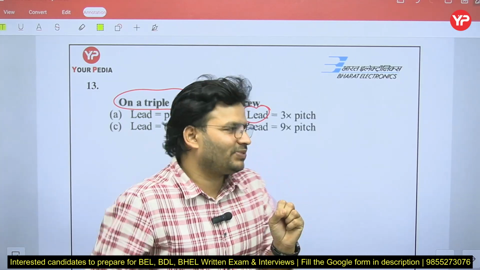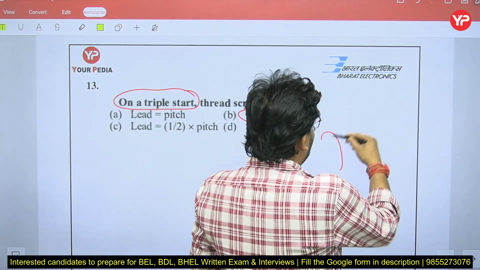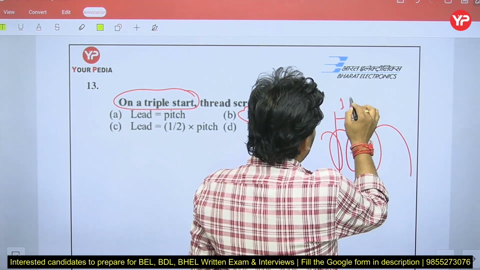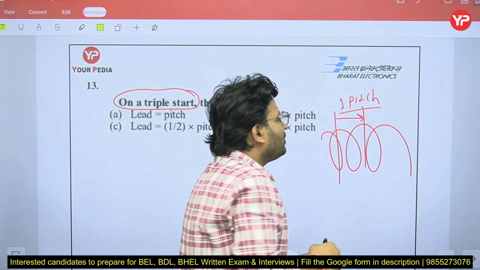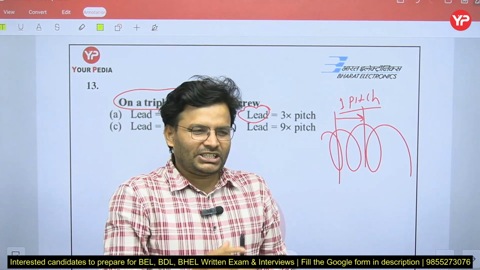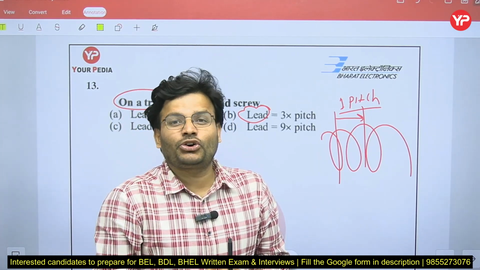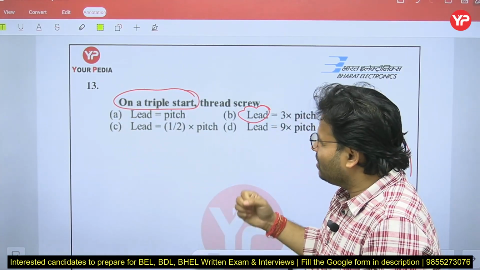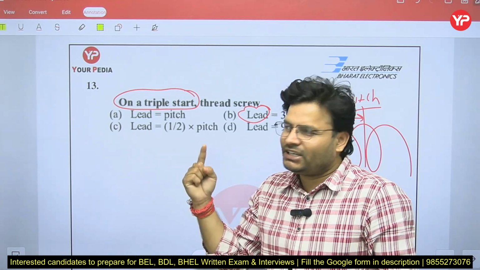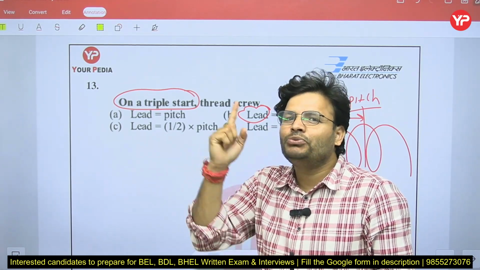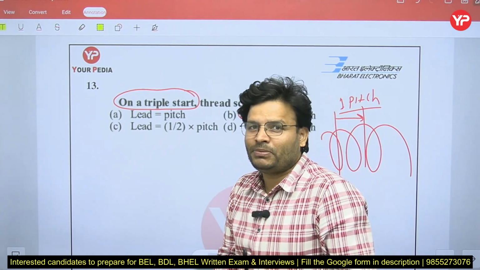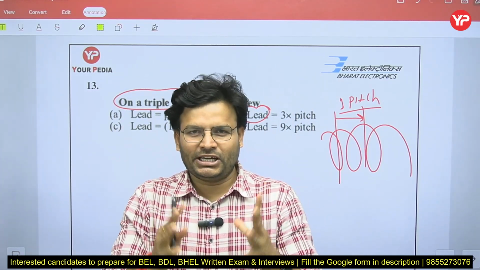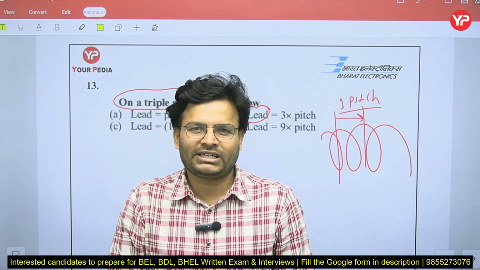What is one pitch, my dear friends? Suppose you talk about any thread like that, the gap between this and this is called one pitch. Basically, the gap between two consecutive threads is called one pitch. So in single start thread, by one revolution it will move one pitch, and always keep in mind that single start thread is generally used for fastening purposes, to make a joint.